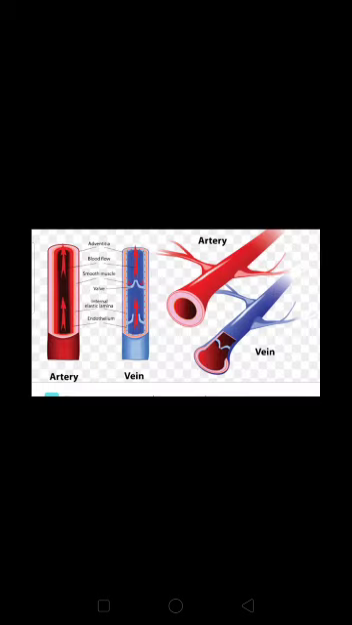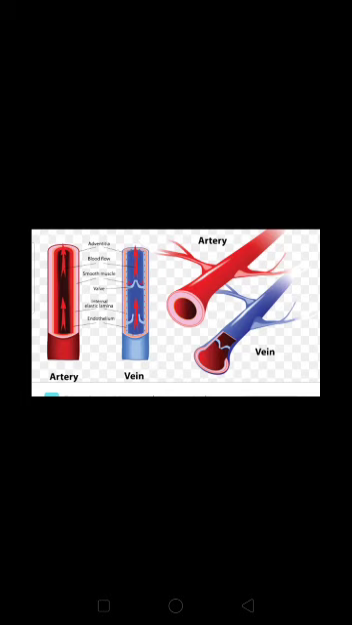The heart pushes the blood into narrow tubes called arteries. Arteries carry blood to every part of the body. Blood from all parts of the body flows back to the heart through tubes called veins. We can see this in this picture. So this is called the circulatory system.